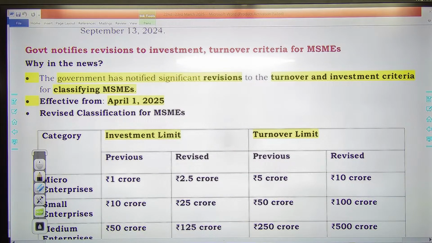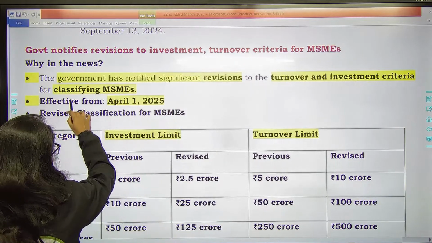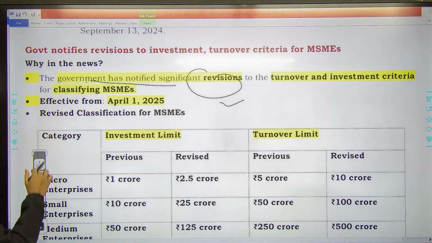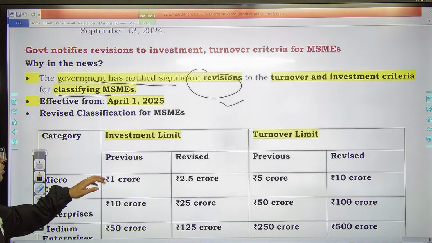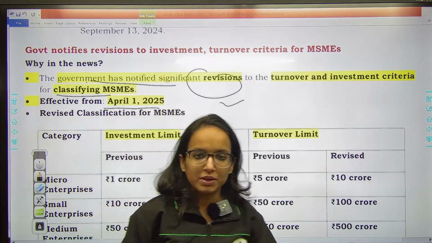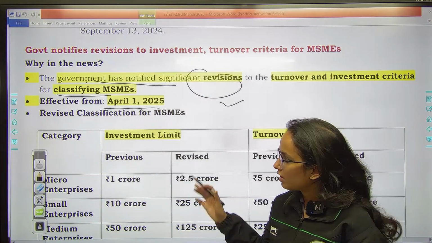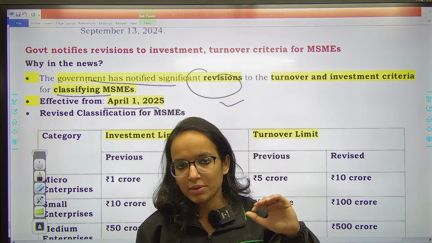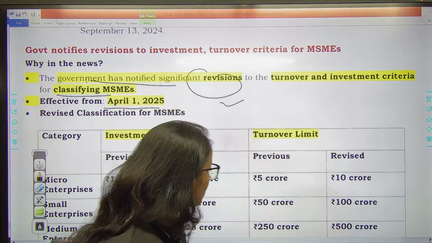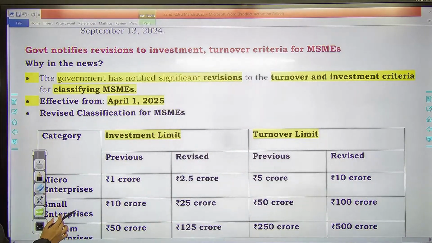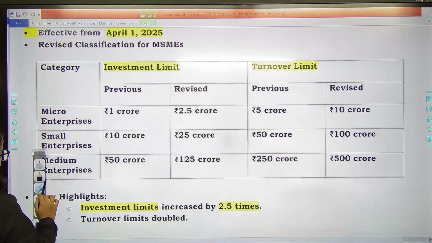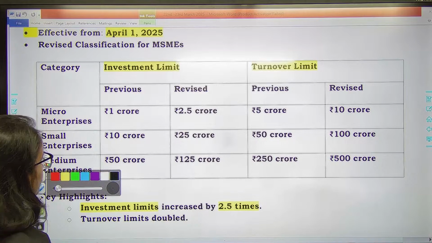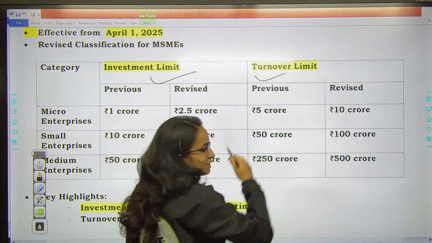Now this is important, we have covered this news in the budget also. So government has notified significant revisions to the turnover and investment criteria for classifying MSMEs, which is going to be effective from 1st April 2025. We discussed it in the budget also, now the government has notified that the criteria of turnover and investment to classify the MSMEs into micro, small and medium enterprises has been revised. This is going to be very important. Everyone, please remember the revised criteria both for the investment limit as well as for the turnover limit.